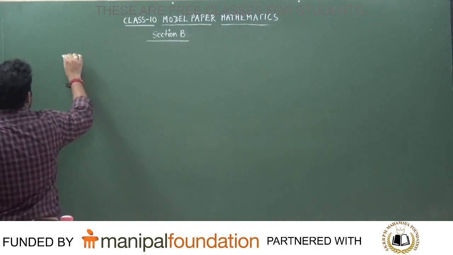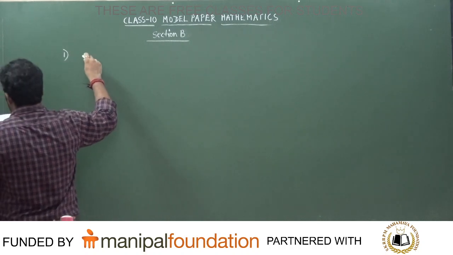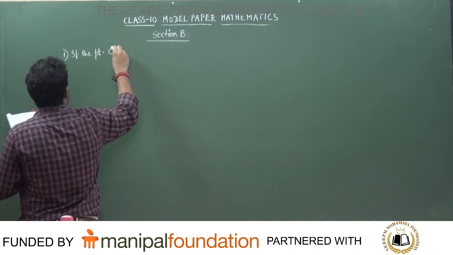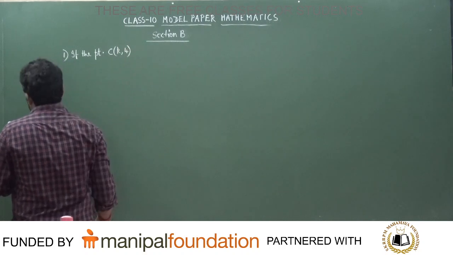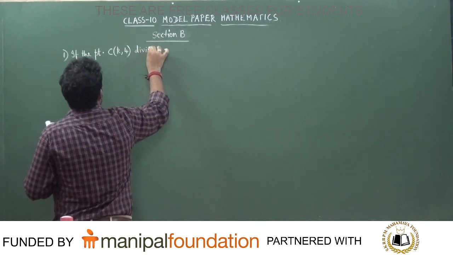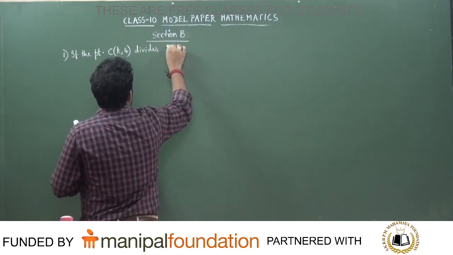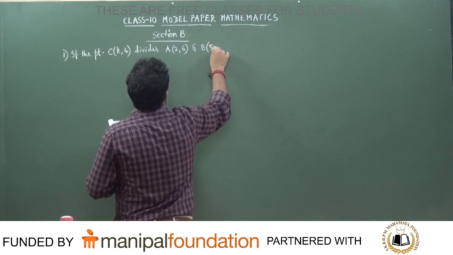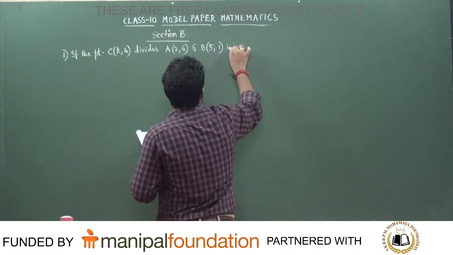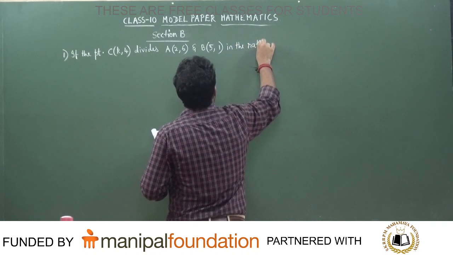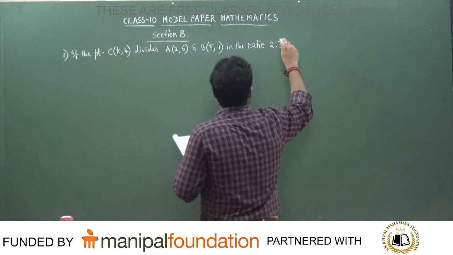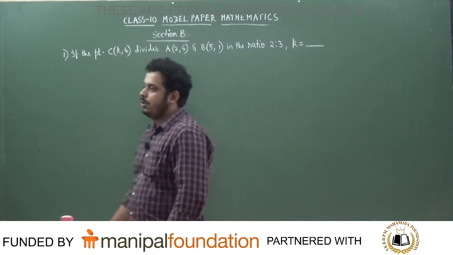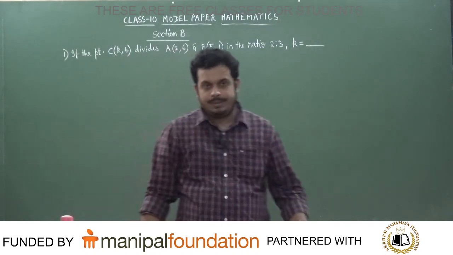Section B, first question. If the point C k comma 4 divides A 2 comma 6 and B 5 comma 1 in the ratio 2:3, then k is equal to dash. So this is a fill in the blank question, students.